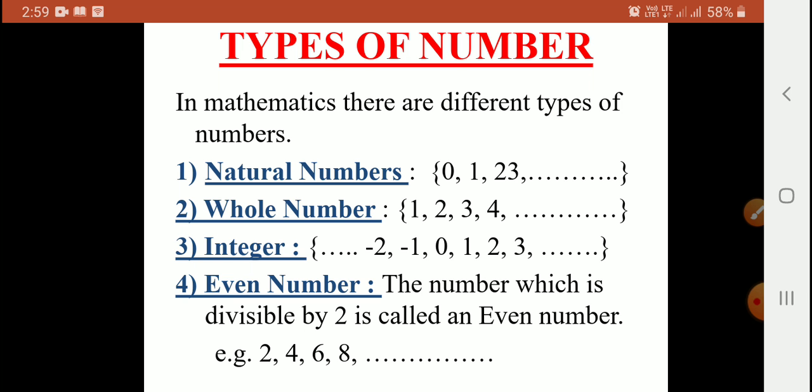Then even number. Now what is the property of even number? The number which is divisible by 2 is called an even number. For example, 2, 4, 6, 8, 10, 12 and so on. All the numbers which are divisible by 2 is called an even number. Okay.